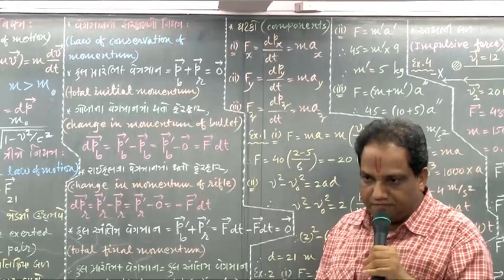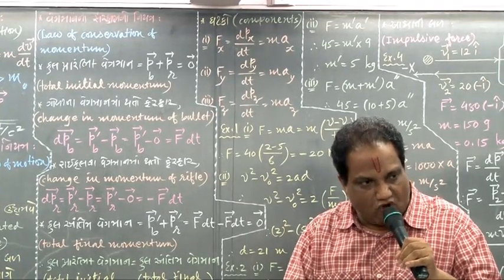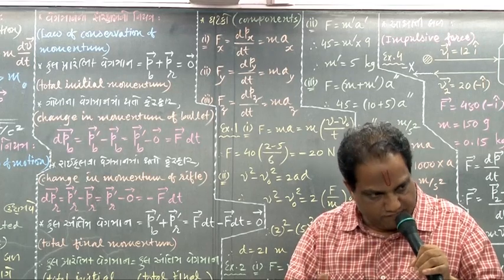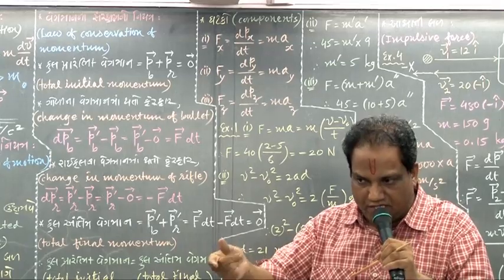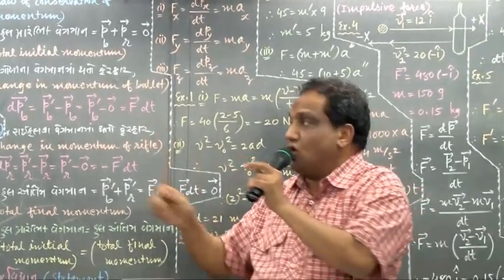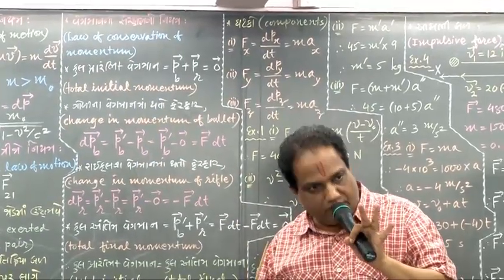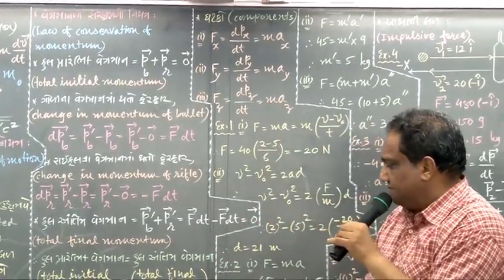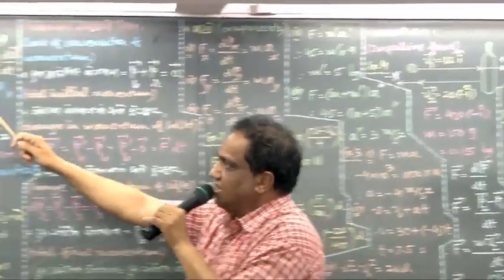The statement: for every mechanically isolated system, total momentum remains constant. This very statement is called the law of conservation of momentum. Simple? Fine. Then let us write components of this equation in scalar form.